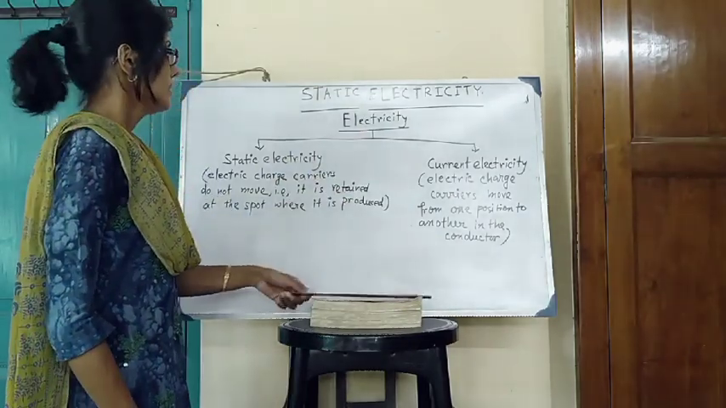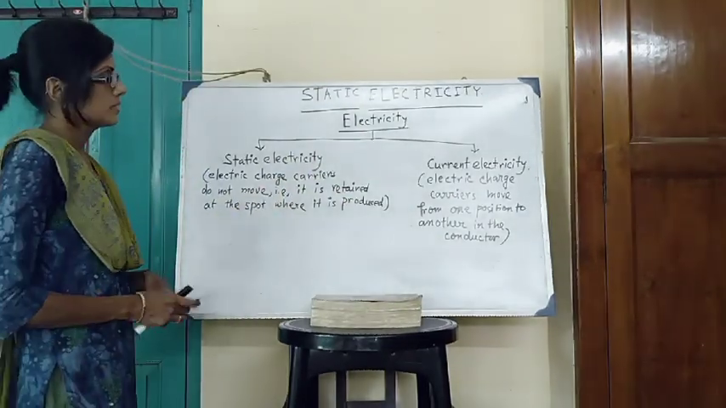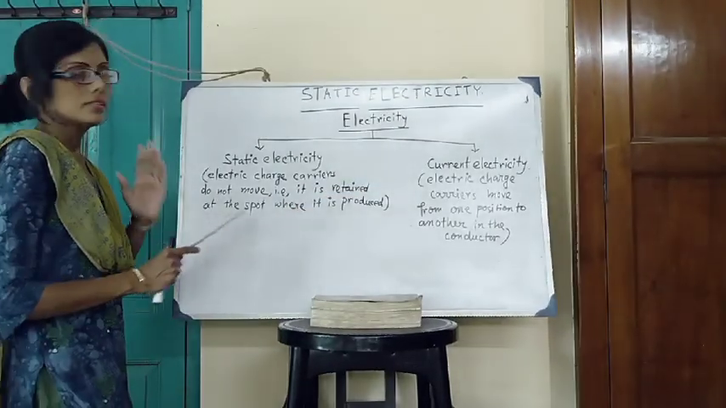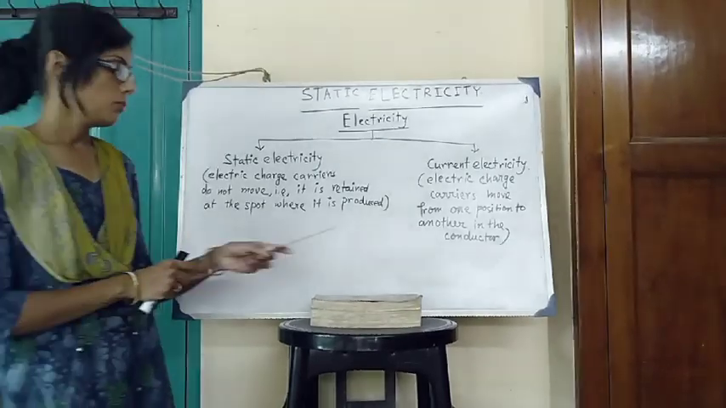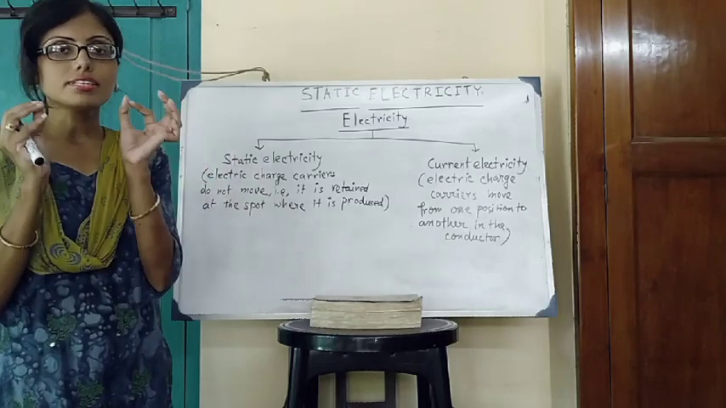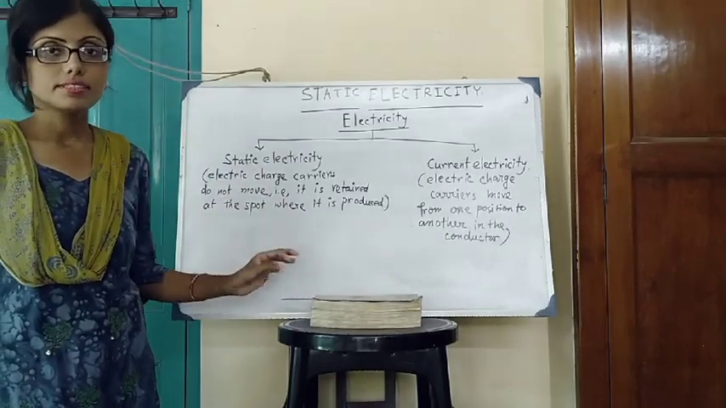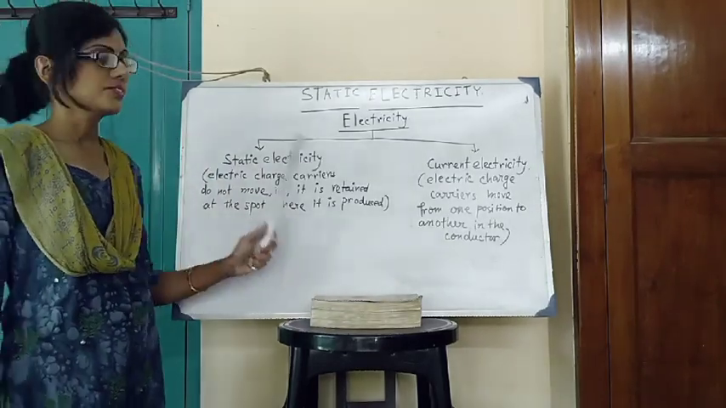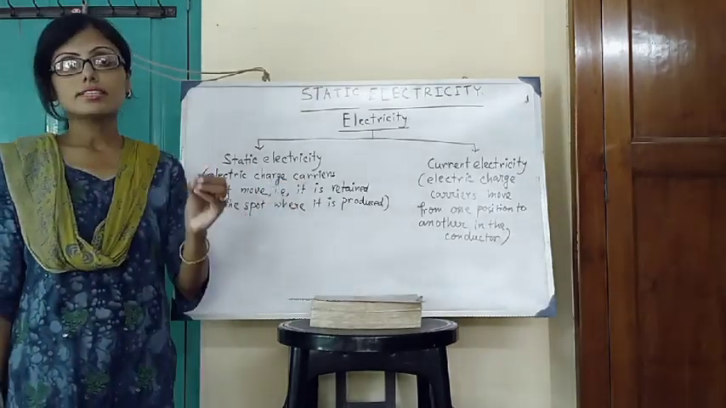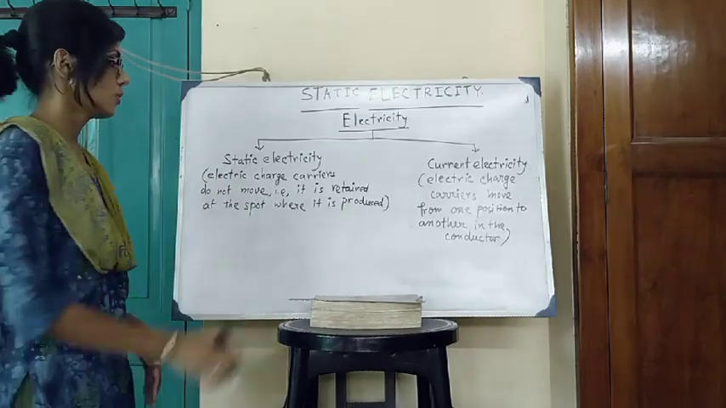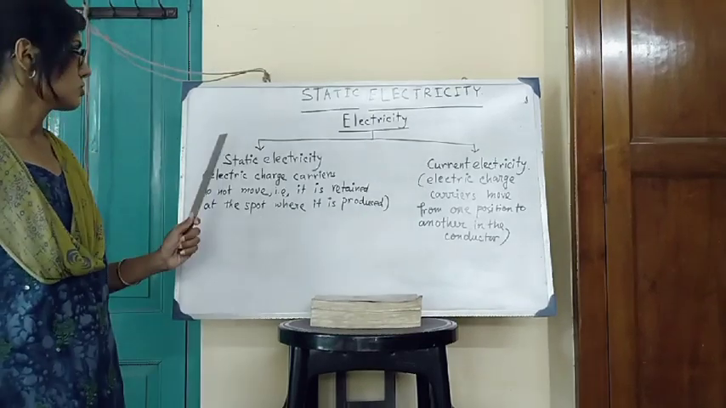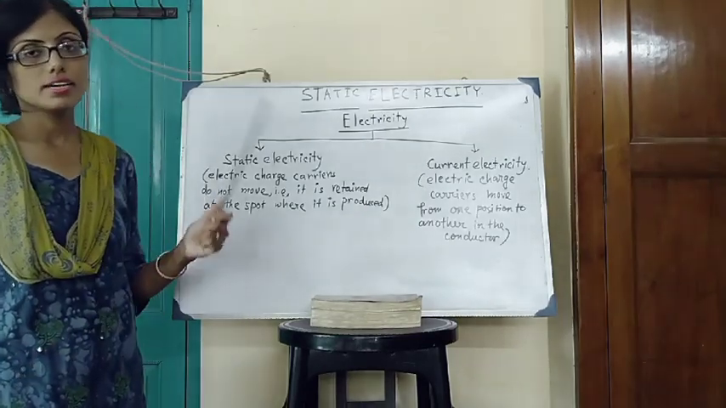Electricity is of two types. Number one, static electricity. Number two, current electricity. What is static electricity? Suppose in a body, in a scale, or in any substance, some electric charges are produced. If the electric charge carriers are static, meaning they are retained at the spot where they are produced and do not move from one point to another in the substance, then that type of electricity is called static electricity.